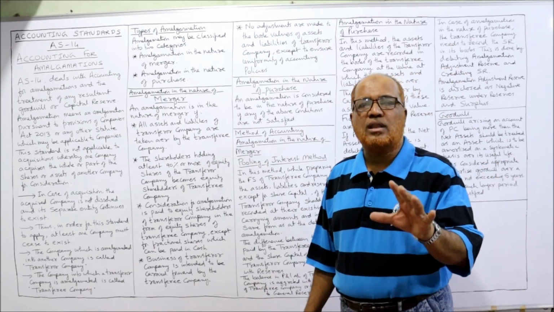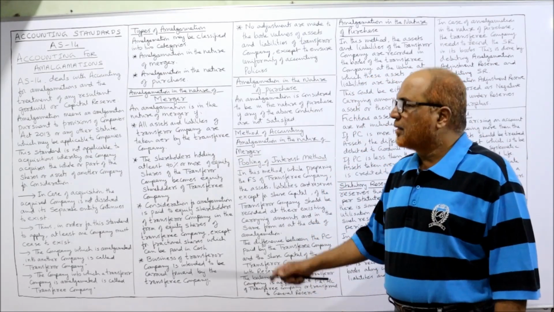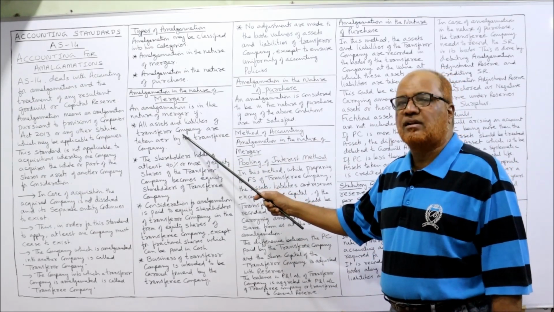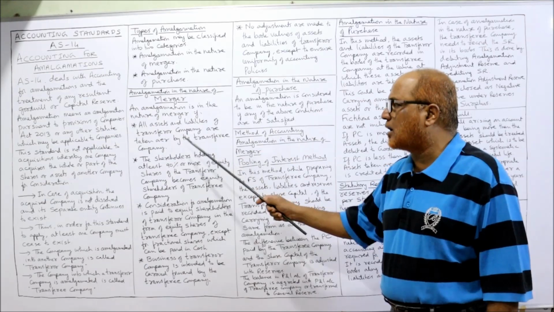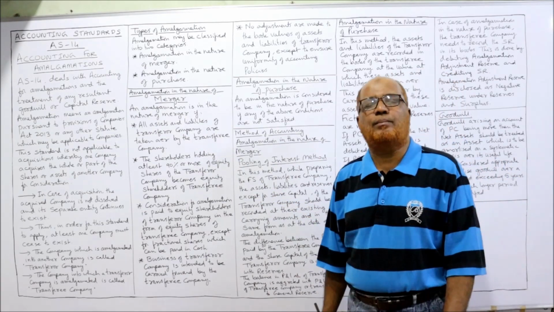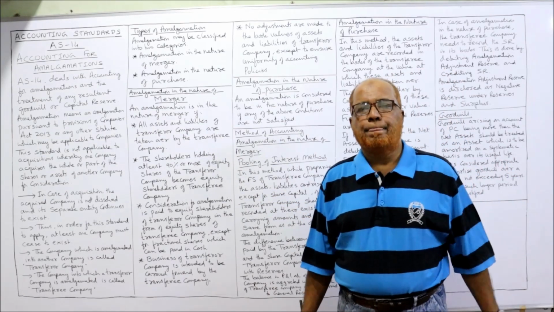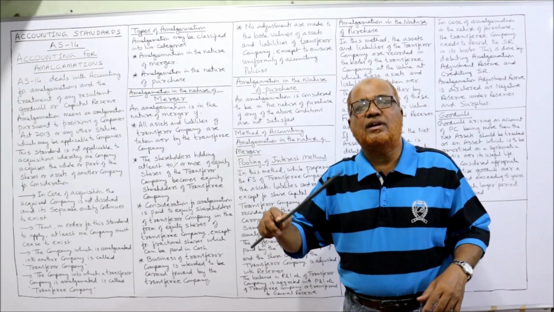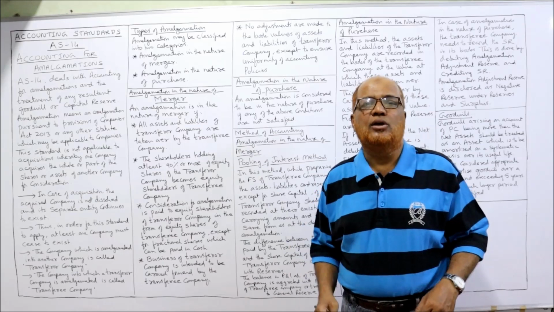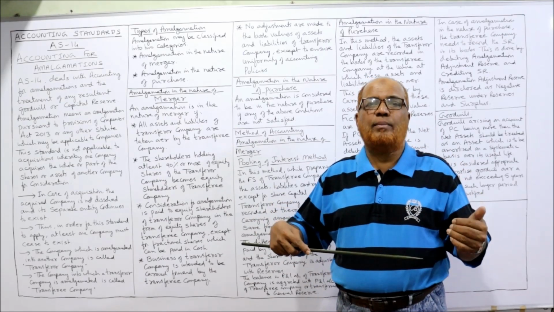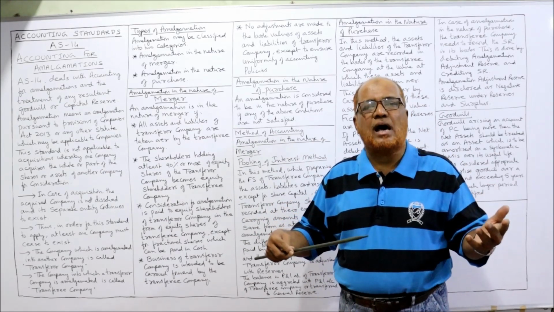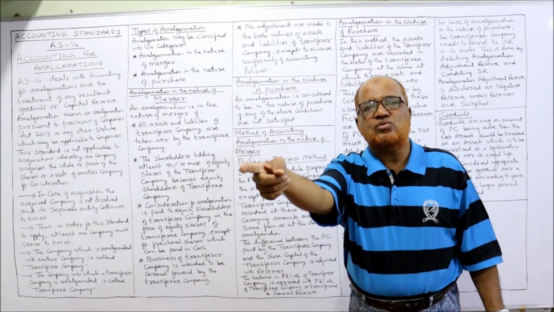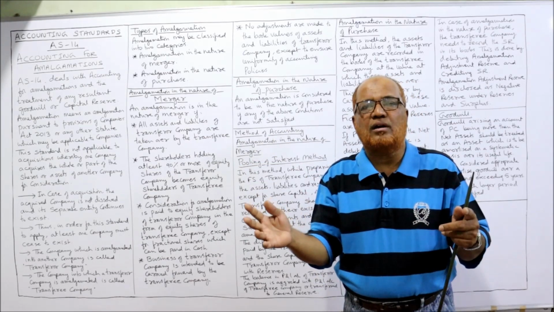Now we'll discuss what the 5 conditions are. The first condition: all the assets and liabilities of the transferor company should be taken over by the transferee company. Example, ABC company is the transferee company, XYZ company is the transferor company.